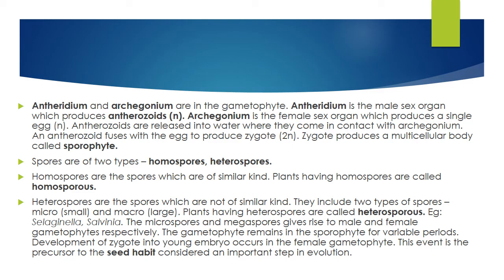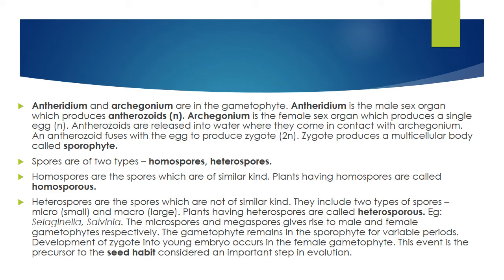The microspores and megaspores give rise to male and female gametophytes respectively. Microspores are nothing but pollen grains in the case of angiosperms, but we don't call them pollen grains in the case of pteridophytes. That's it. Megaspores are like the embryo sac, if you compare to the angiosperms.